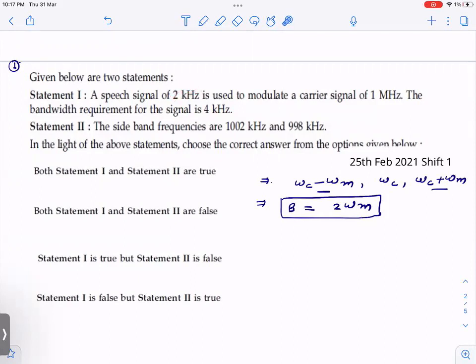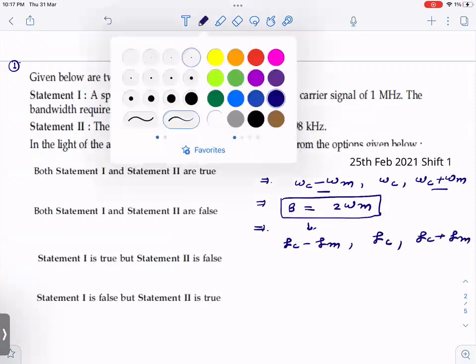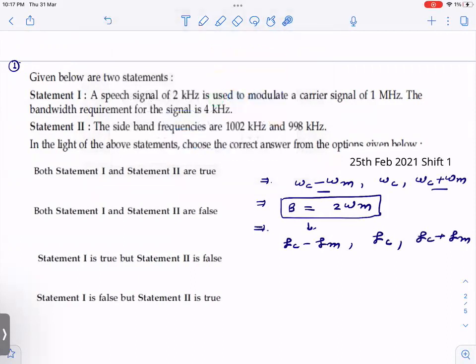This was the correct statement. The sideband frequencies are 1002 and 988. Now see here, what will be omega c plus omega m? I can write it as fc minus fm, fc, and fc plus fm. No problem in this, because you know that we can convert hertz into radian.